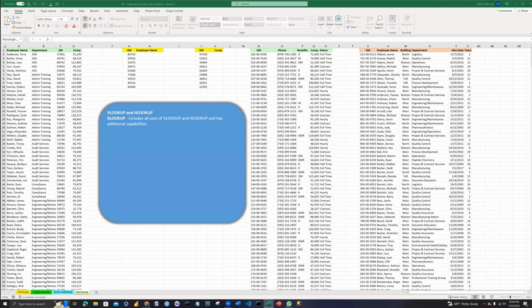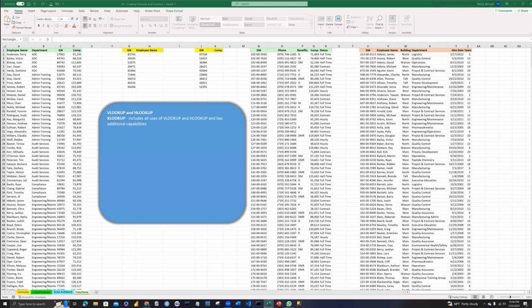Today I am going to show you VLOOKUP, HLOOKUP, and XLOOKUP. So VLOOKUP is a function used in spreadsheets to search for a value in the leftmost column of a table and return a corresponding value from a specified column in the same row.